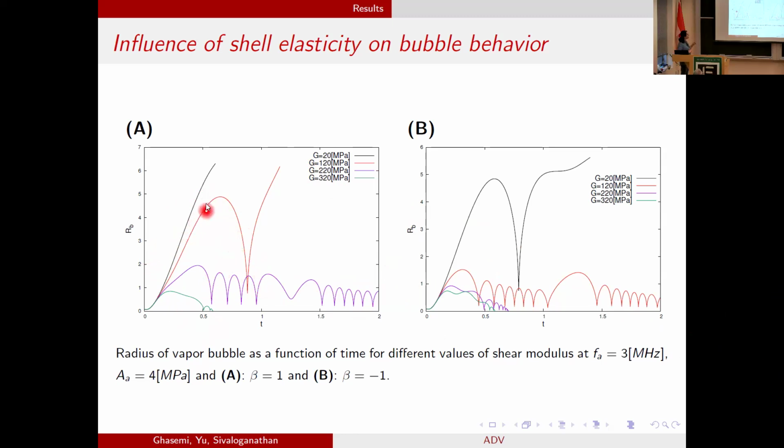You see that for the softest case, direct vaporization happens, which is good. By increasing G to 120, it happens still after one bouncing. And for the largest value, we don't have any evaporation here. So we have just collapse. And this is not good. And for beta -1 in panel B, the situation is even worse, because we have vaporization only for G20, but not direct vaporization.